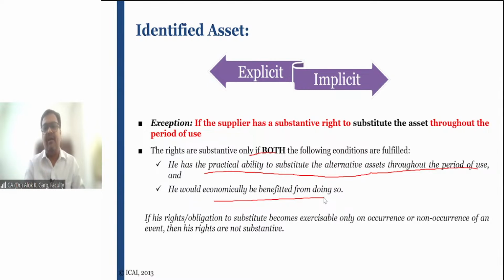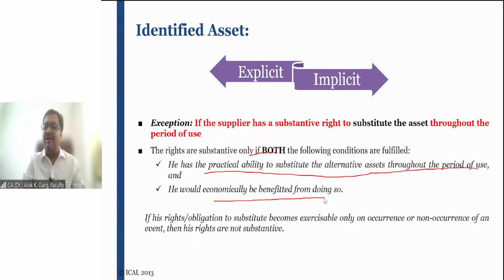For example, if they have occupied, let's say, 1000 square feet of area, they are paying a rent of, let's say, 100 rupees per square feet. So they are paying a rent of 1 lakh rupees on a monthly basis.